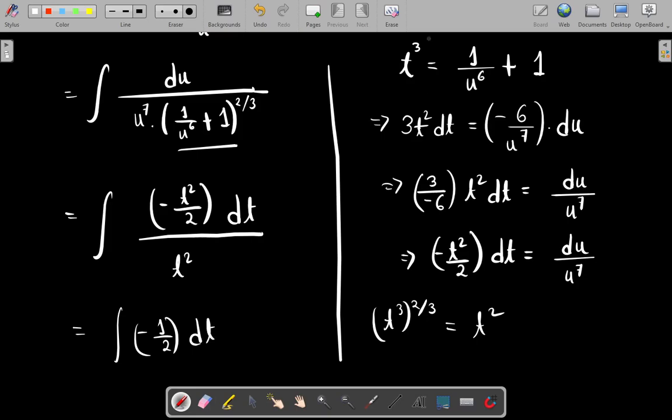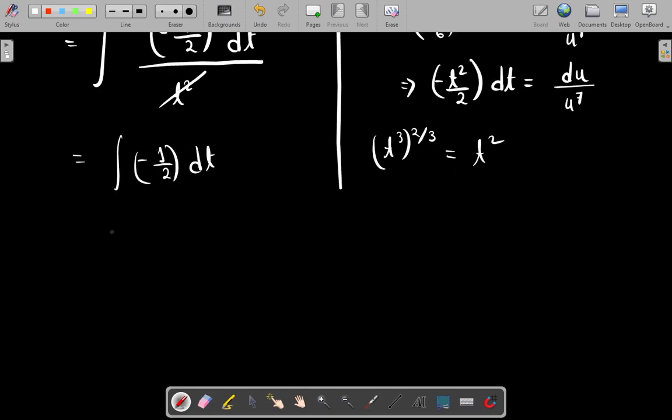So you see if you do just t, the cancellations will be much less. Okay, if you do t cube here, you see this term t square and this t square cancel each other. Okay, so this becomes very easy to solve now. This just becomes minus half t plus c. Now we need to do the two back substitutions here, right?